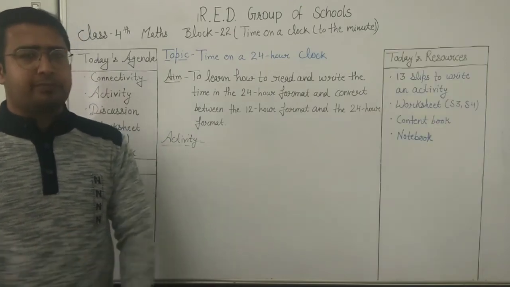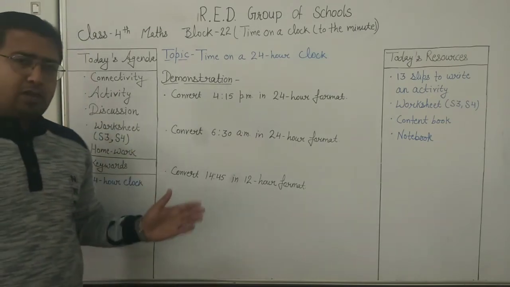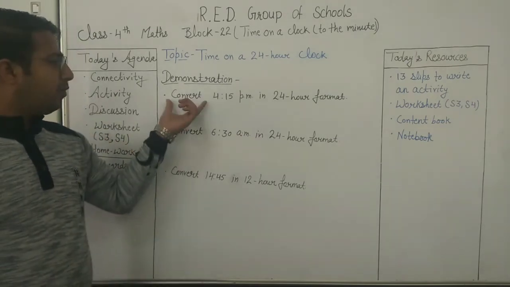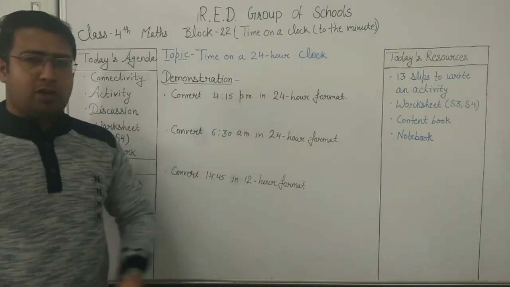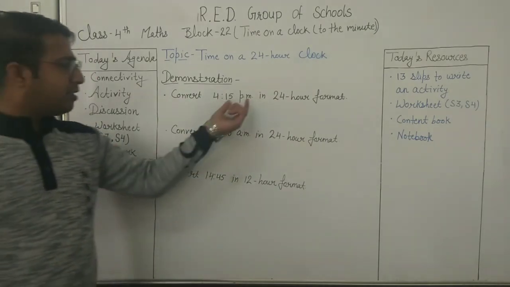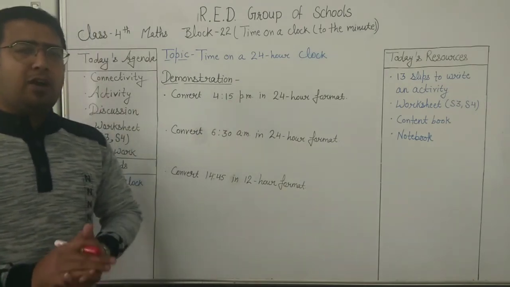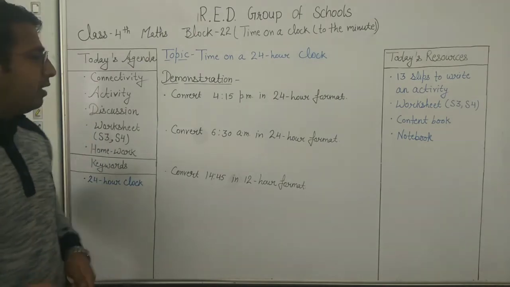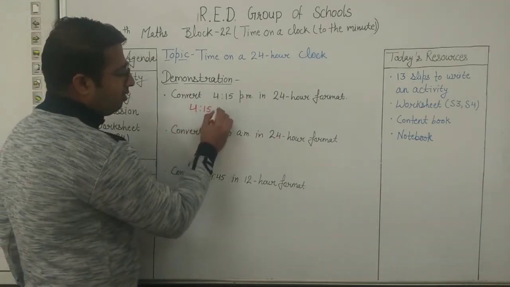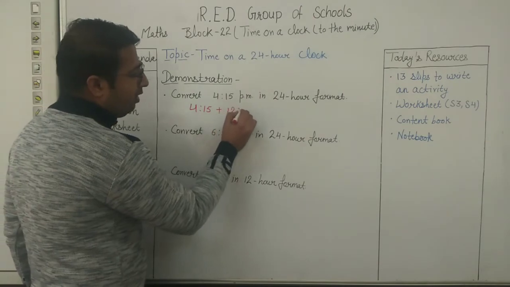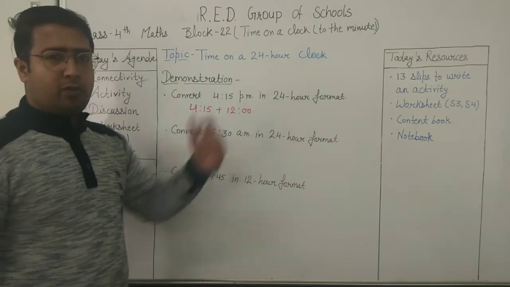Now for your demonstration I have 3 questions. The first one is: convert 4 o'clock 15 minutes PM to 24-hour format. As it is PM, post meridiem, it is a timing after noon. So we have to add 12 hours, and then it will be converted into the 24-hour format.